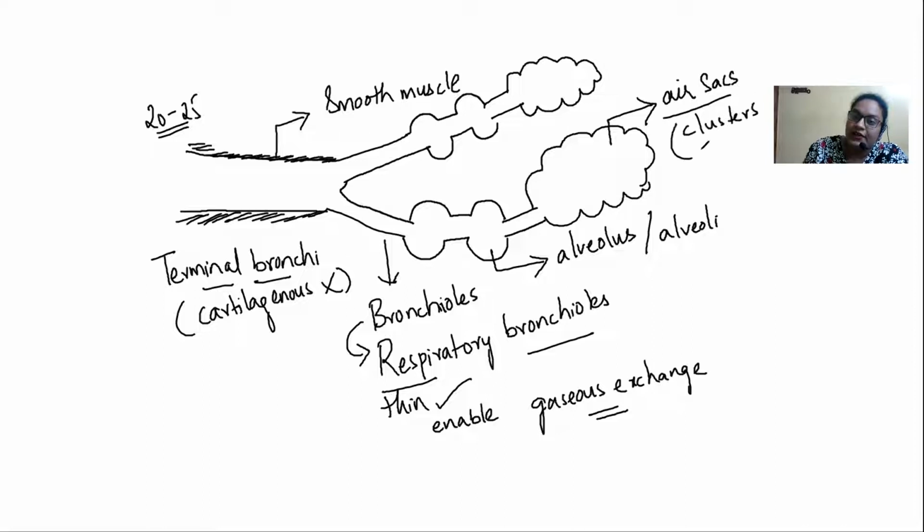This is important, children. Till here, these are the conducting airways. They are thicker and not thin enough to enable diffusion or gaseous exchange, but the respiratory bronchioles are so very thin that they enable the gaseous exchange, and they terminate as these air sacs.